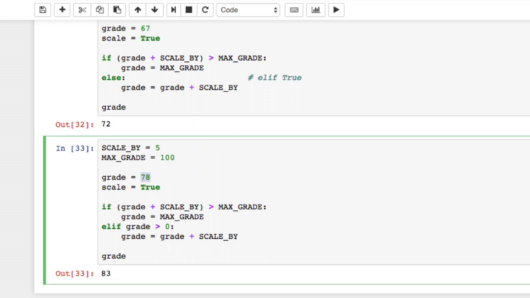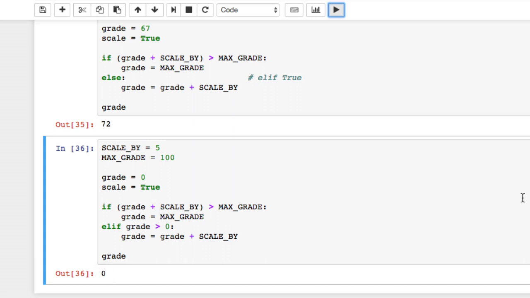Now if I change the value of grade and set it to be 0, we expect different behavior. So again, the first clause that would be executed would be the if clause. The condition would be evaluated, and it evaluates to false. 0 plus 5 is not greater than 100. So then the condition of the elif clause is executed. In this case, the grade is not greater than 0, so the body of the elif clause is not executed, and the execution of the if statement ends. So in this case, when I run the code, I expect that the grade will still be 0, and we see that that is the case.